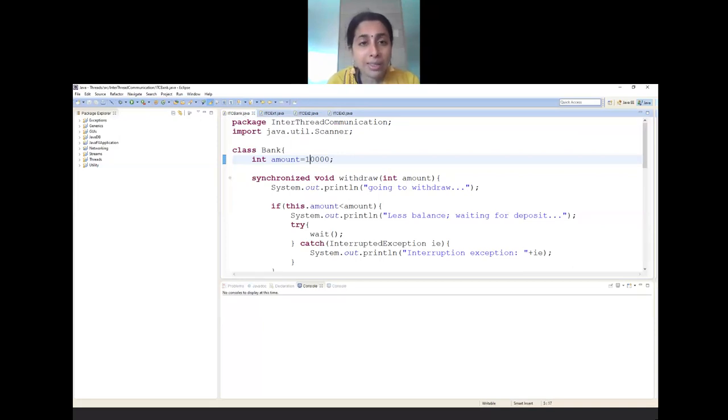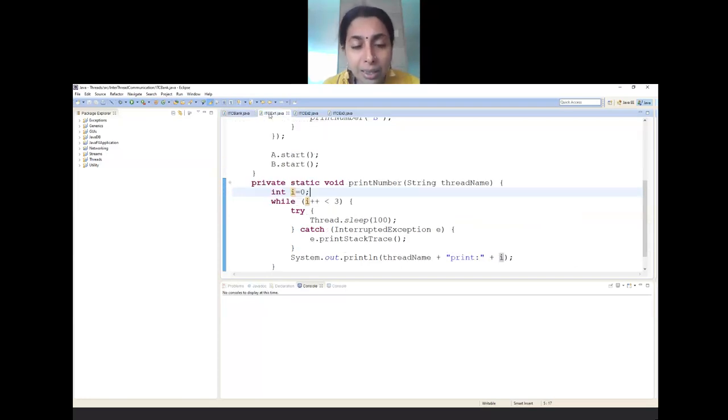Let me ask you, what is the way in which you can manage things like this? If I have a balance of 1000 rupees and I want to withdraw 3000 rupees, can I go ahead? I cannot, obviously. So how can I make sure that my withdraw stops? Please comment.